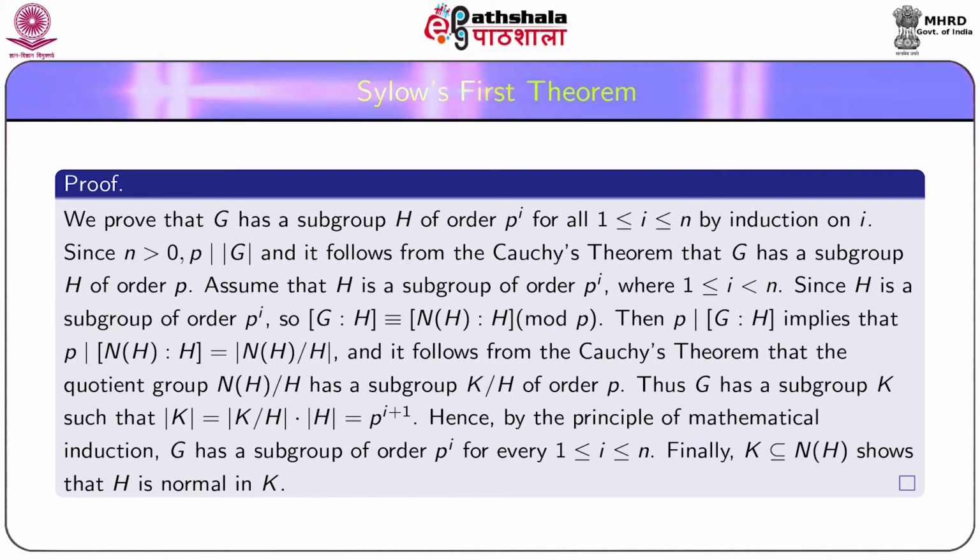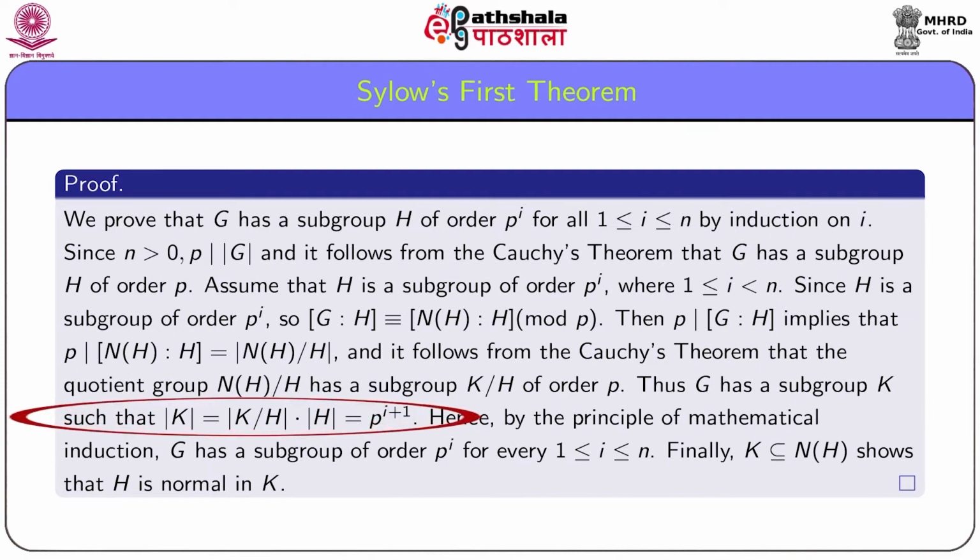The correspondence theorem tells us that if NH by H is a quotient group, then every subgroup of NH by H is of the form K by H, where K is a subgroup of NH that contains H. Thus, we get a subgroup K of G such that order K is equal to order K by H times order H, equal to P to the power i plus 1.